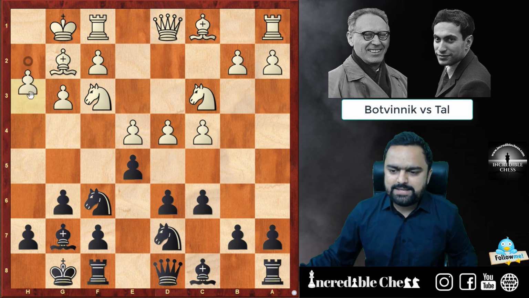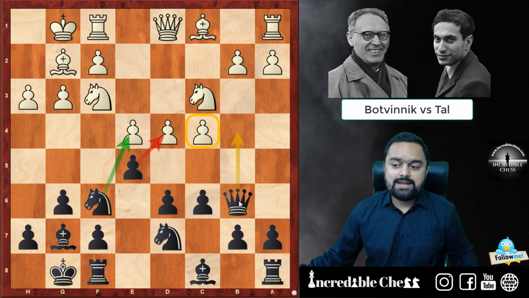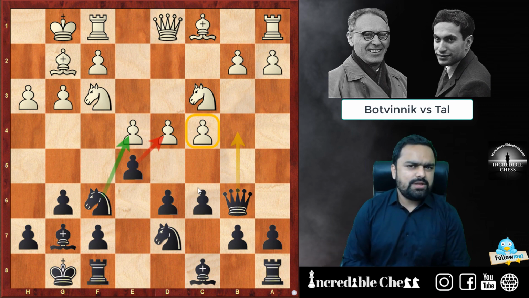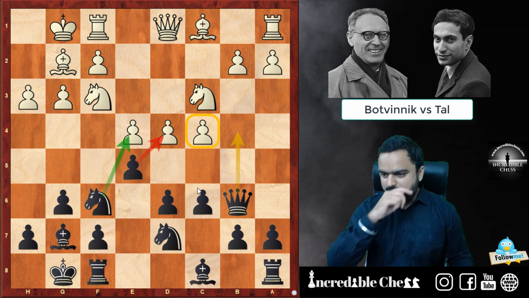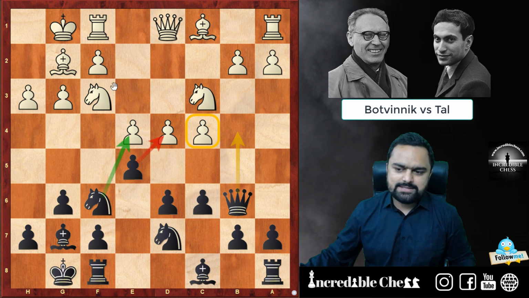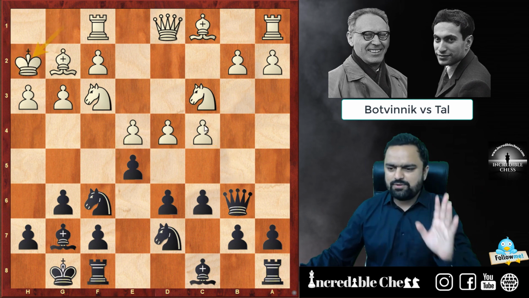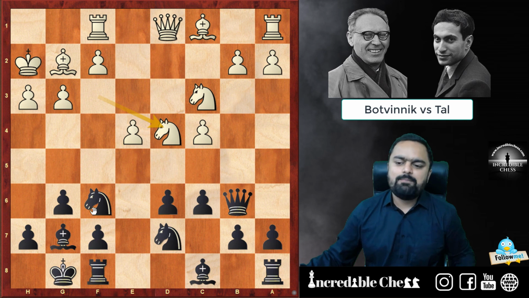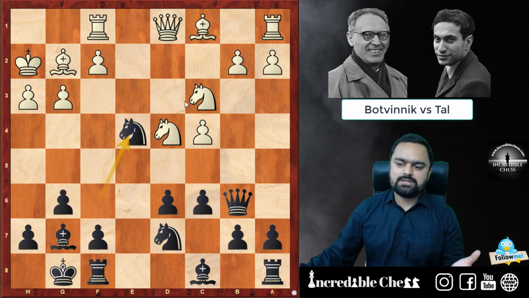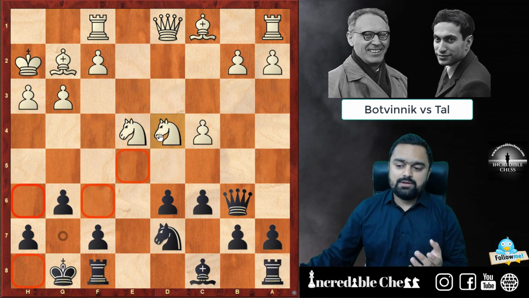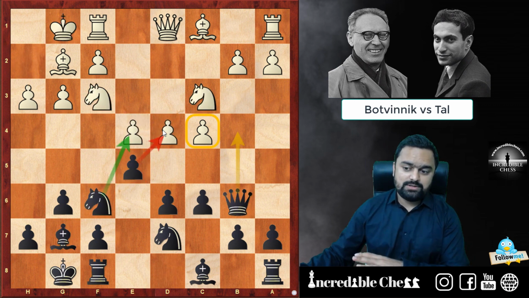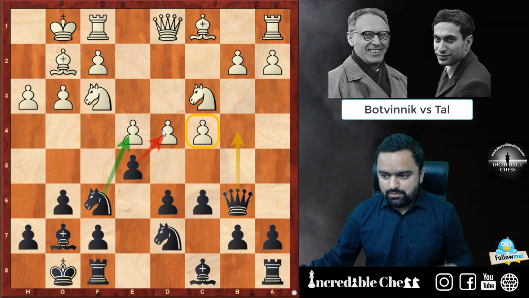White plays h3, the queen comes to b6, and now it is asking white to do something in this position because the pawn on d4 is under attack. Knight captures e4 is also one of the threats. Let's suppose you play some random move, king h2, just for the sake of clarity, then I might just capture and then knight captures here, and the possibility of knight e4 is there because by whichever piece you capture here, the bishop can capture on d4. This is one of the ideas which I was showing you with the arrows after queen to b6.